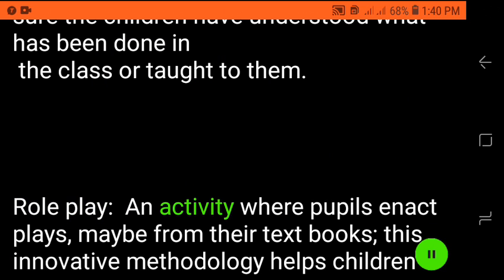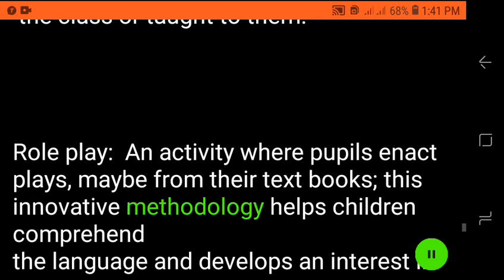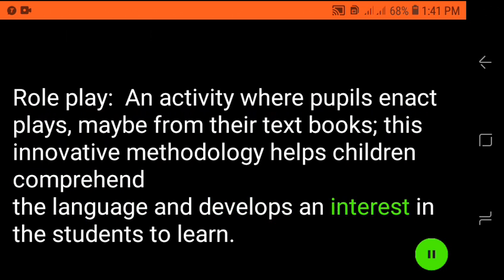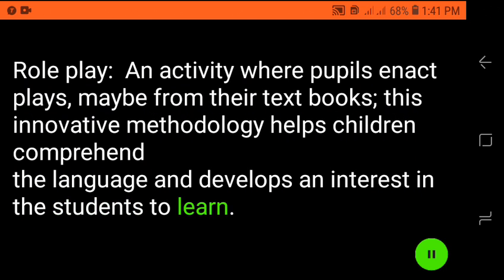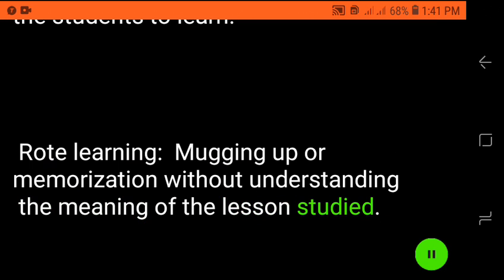Role play, an activity where pupils enact plays, maybe from their textbooks. This innovative methodology helps children comprehend the language and develops an interest in the students to learn. Rote learning, mugging up or memorization without understanding the meaning of the lesson studied.